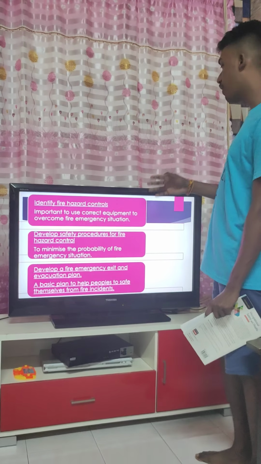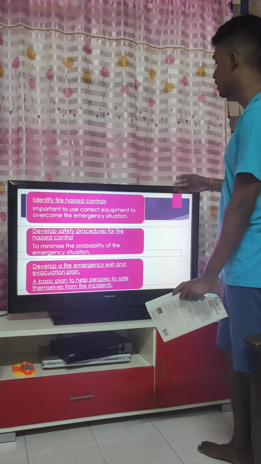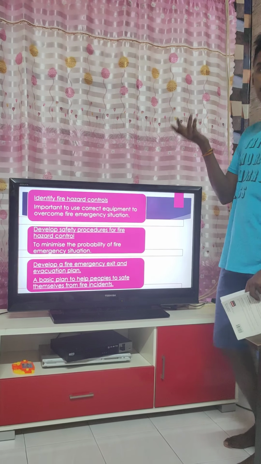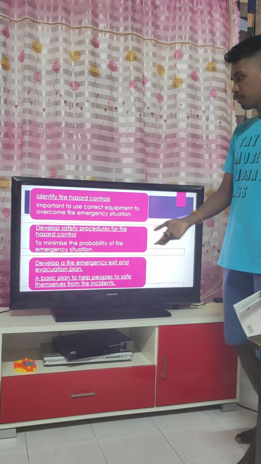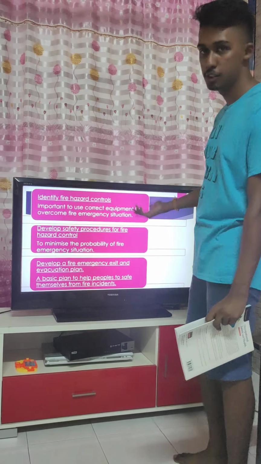Next, identify fire hazard control. It is important to use the correct equipment to overcome a fire emergency situation. This is the main problem people have nowadays. They are very knowledgeable in other subjects, but they don't know the basics, even how to put out a fire using a fire extinguisher.